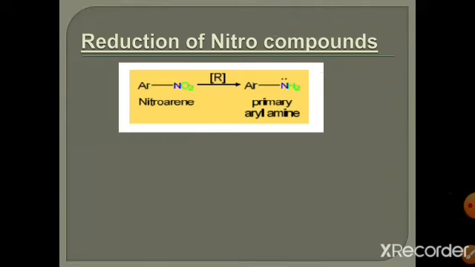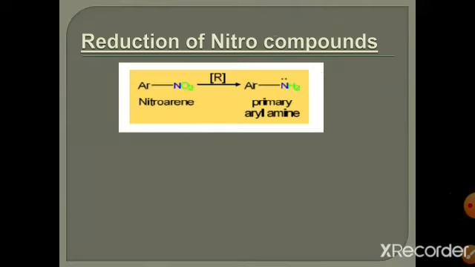Nitrous acid is formed when sodium nitrite reacts with HCl. NaNO2 reacts with HCl. It is converted into HNO2 and NaCl. We use freshly prepared nitrous acid.